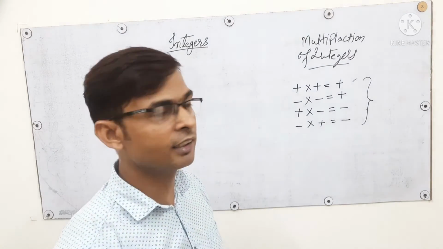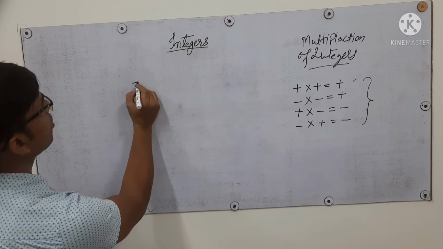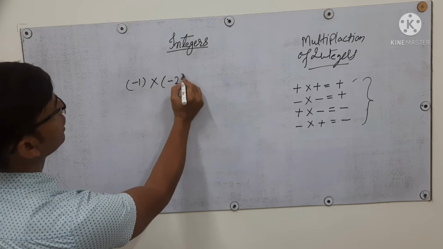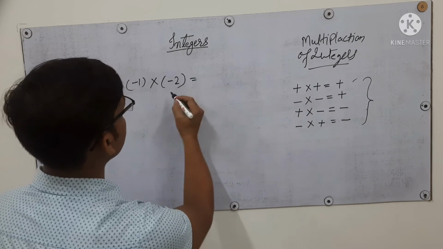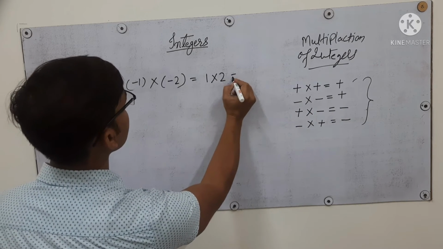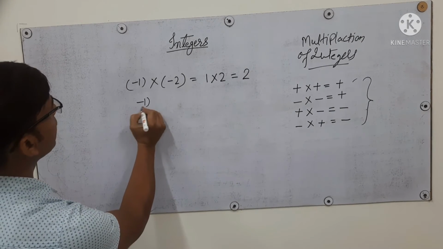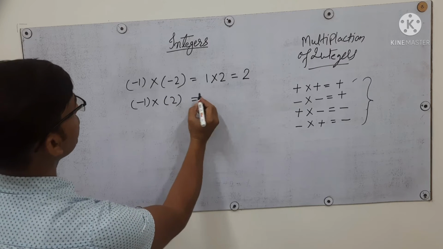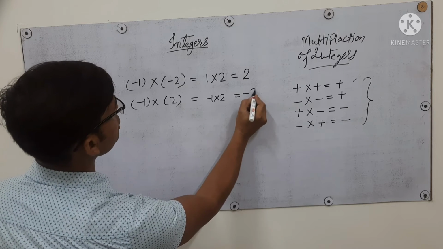Now we will do some practical form of multiplication. Suppose we have one number -1 and we multiply it with another number -2, then what happens? We can simply see here that minus and minus gives plus, that is, it will be 1 cross 2 simply, and it will be just 2. If we have -1 and another number as a positive number, that is 2 only, then we have -1 cross 2, and this will be -2.